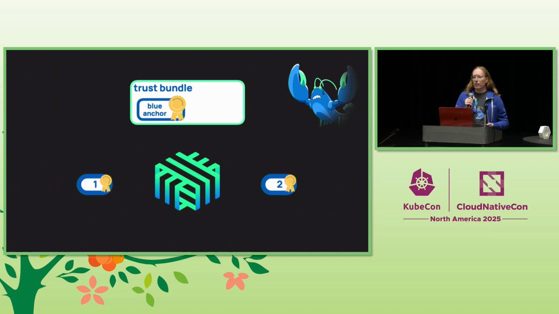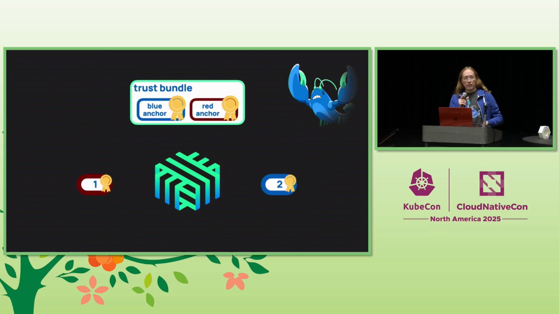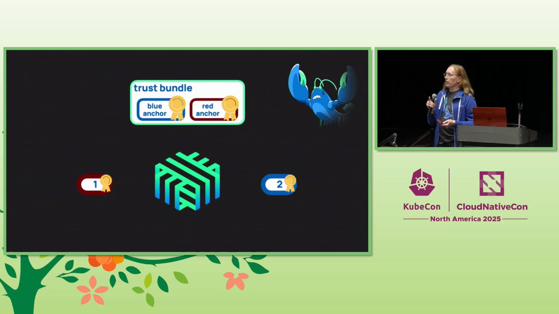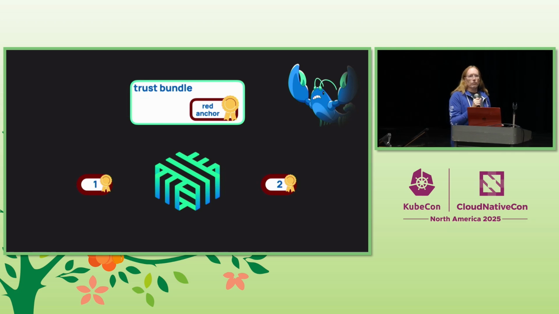You start by generating a shiny new red trust anchor. Then you start rotating certificates down in the mesh. This transition state in the middle right now is fine. We've got red certs and blue certs in the mesh. We've got a red anchor and a blue anchor in the bundle. Everything is happy. Eventually, you have only red certs in the mesh, and then you can kick the blue bundle out. All is good.